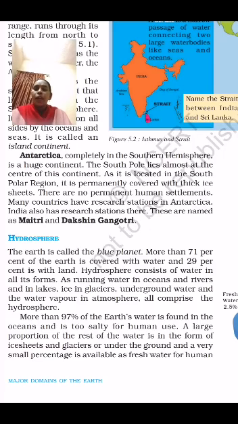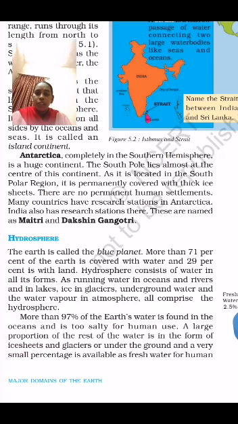Hydro gives information about water. Why is it called the blue planet? Because 71% of the earth is covered with water and 29% is land.